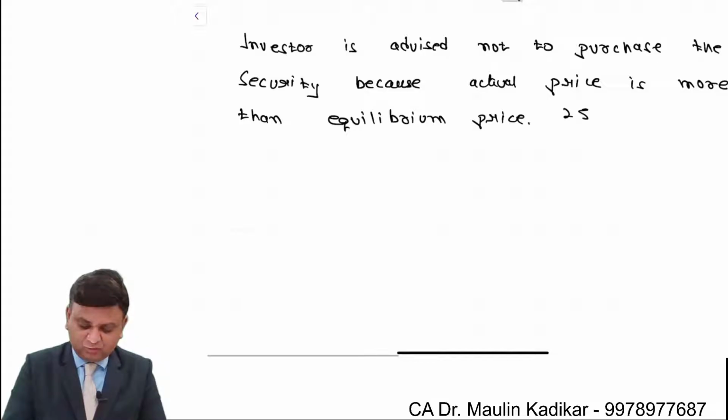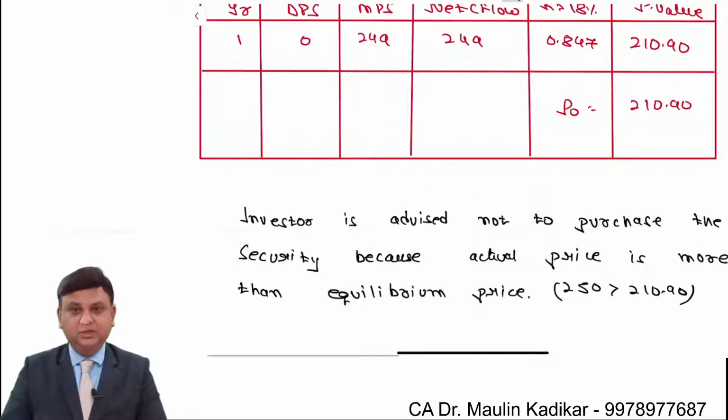In bracket I am writing 250 exceeds 210.90. Please write an answer.